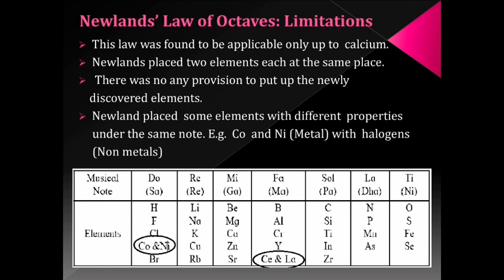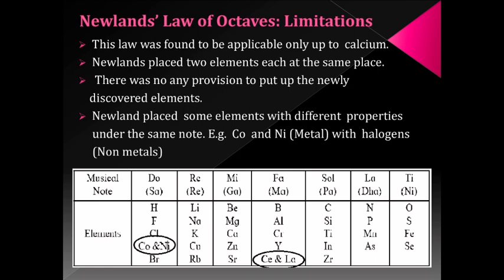The second limitation was he placed 2 elements at the same place in some boxes. Let us go to the first column. At the 4th place, cobalt and nickel, these 2 elements are kept at the same place. The third limitation was there was no provision to put in newly discovered elements. And the fourth limitation was at some places he put elements with different properties under the same note.